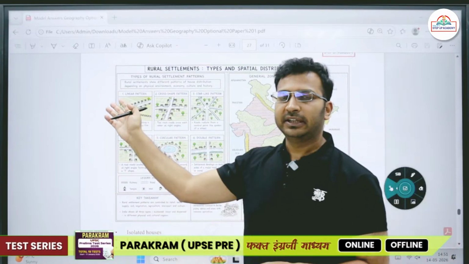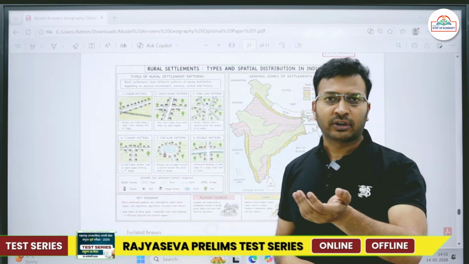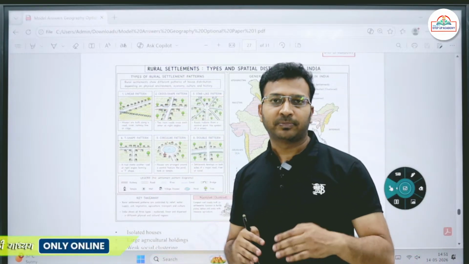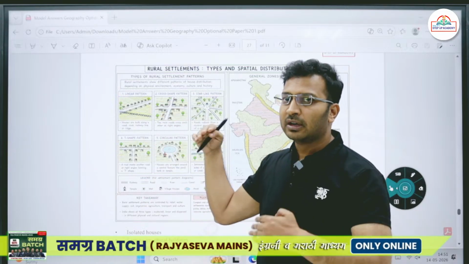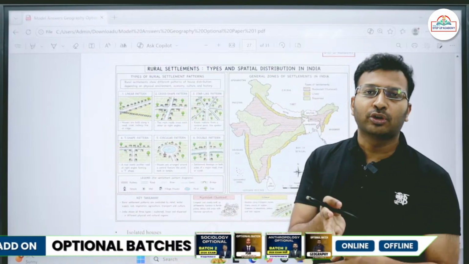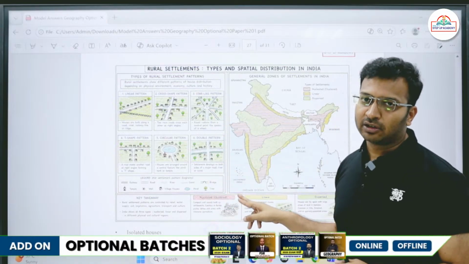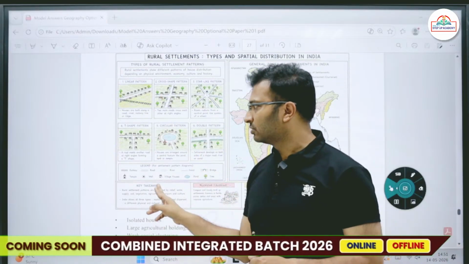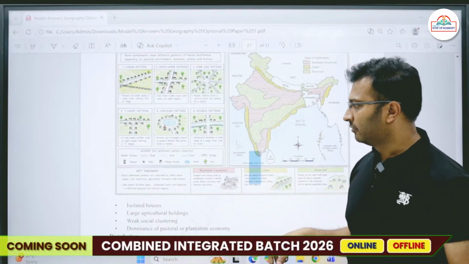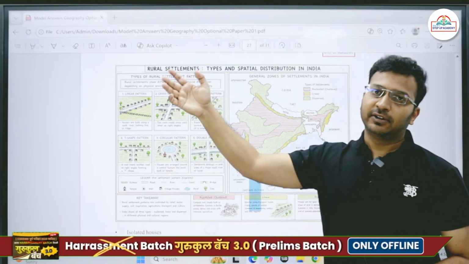For example, we have the linear pattern of rural settlement, which is mostly present along canals or railway lines. Then we have the cross-shaped pattern, wherein you will find houses along roads where two important roads, state highways or rural roads, cross one another. Then there is a star-like pattern of rural settlement, then a T-shaped pattern, a circular pattern, and even a double pattern settlement. Okay, so depending upon the morphology as well as the shape, we have different types of settlement.